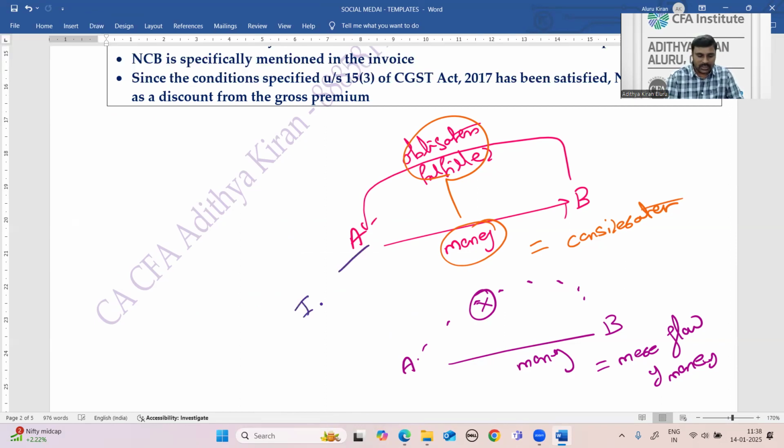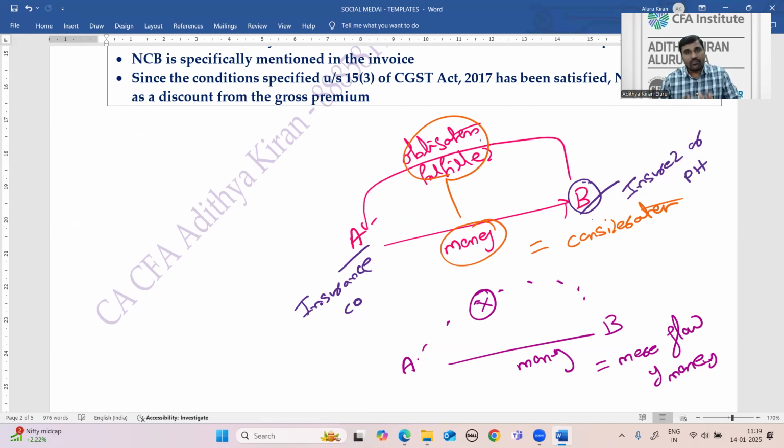It is the insurance company. Insurance company is paying no claim bonus to the policy holder or insured. Now, whether this policy holder has an obligation of not filing a claim, whether it is the obligation of the policyholder not to file a claim?